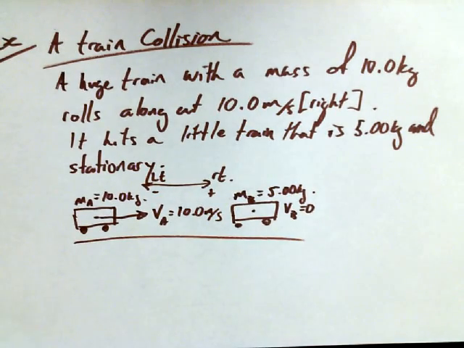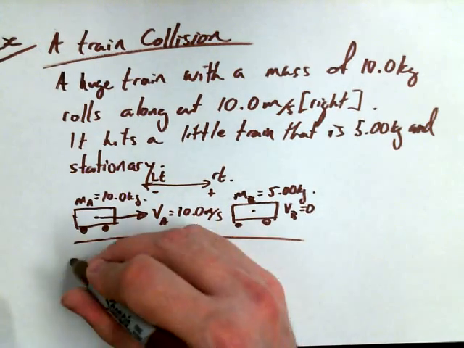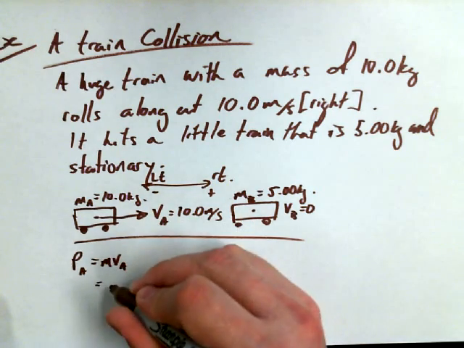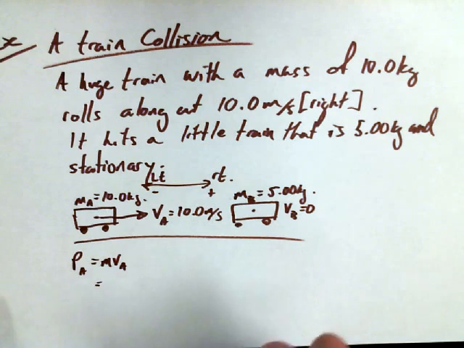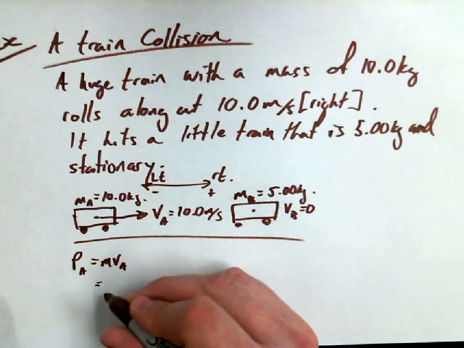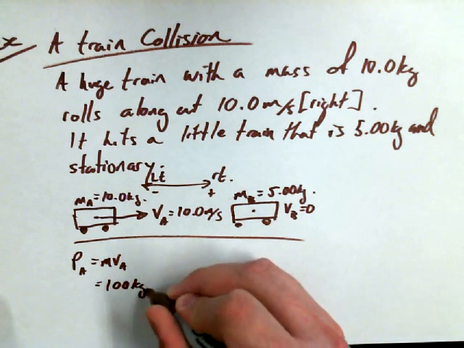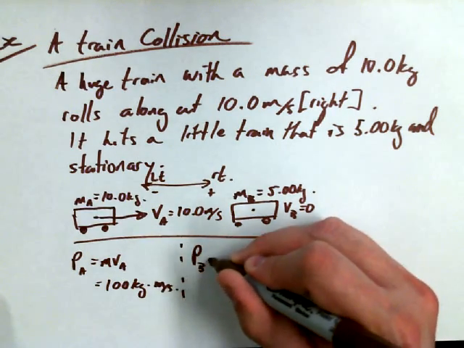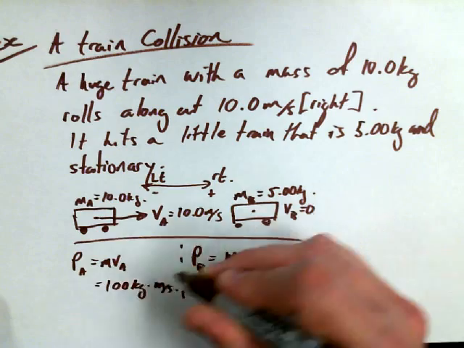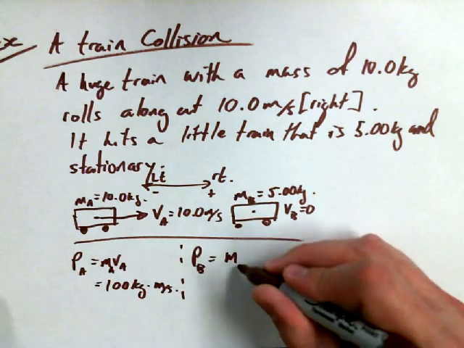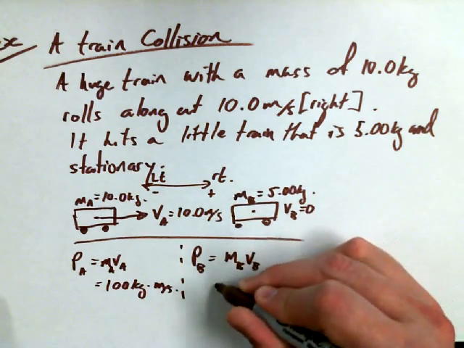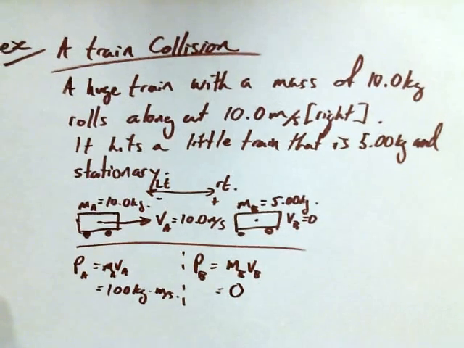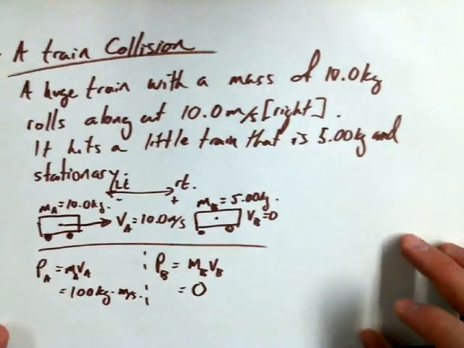Now I could calculate the momentum before for these two trains. I could say that PA is equal to MAVA, or, well, it's 10 times 10. I'm not going to sub in all my values here. I'm just going to write the final answer: 100 kilogram meters per second. And PB is equal to MB VB, and really VB is 0, so I'm just going to say that it's 0, because anything times 0 is 0. Now that's the before scenario.